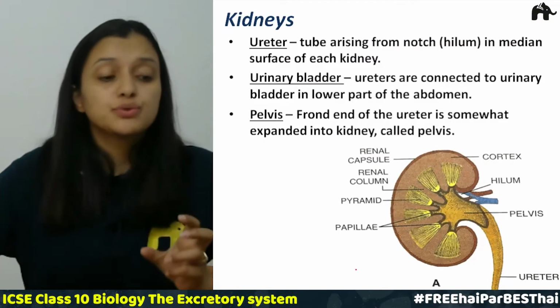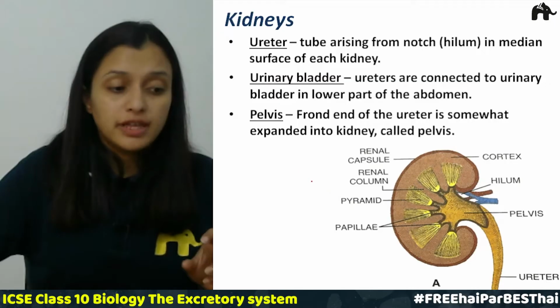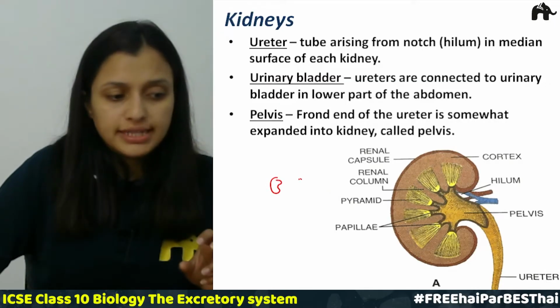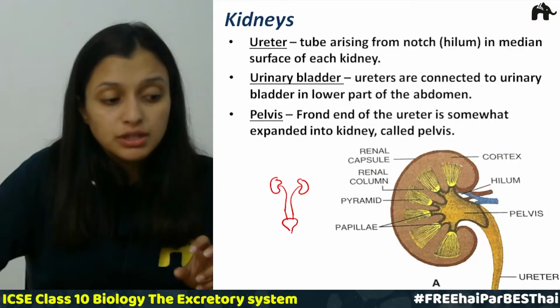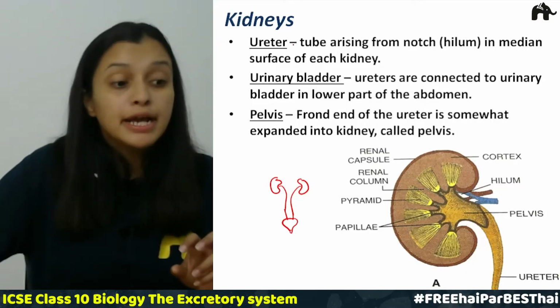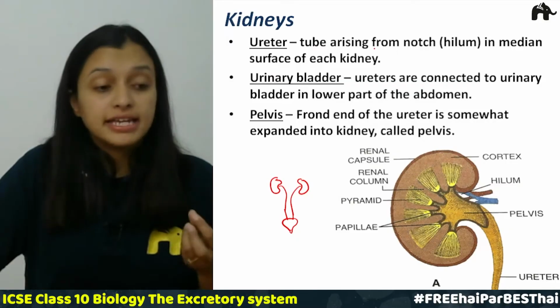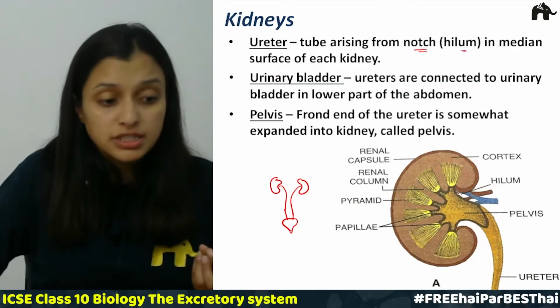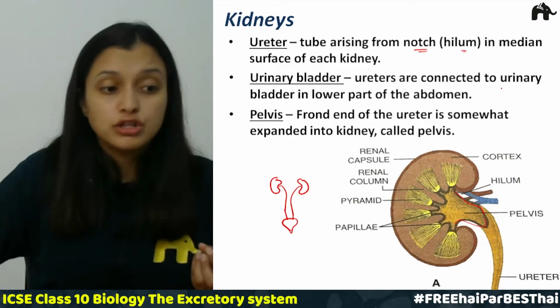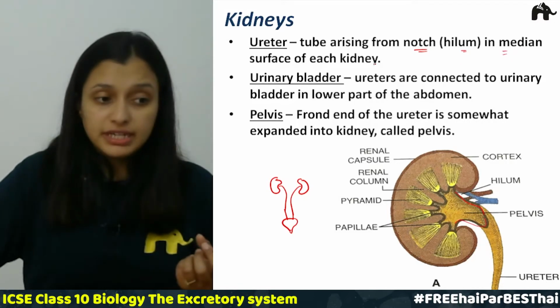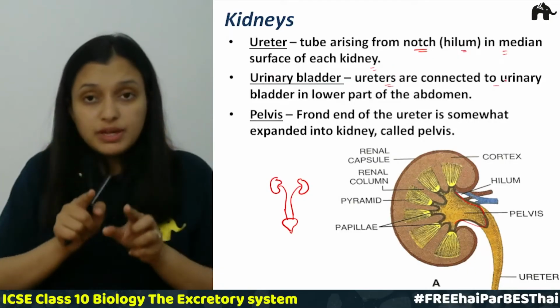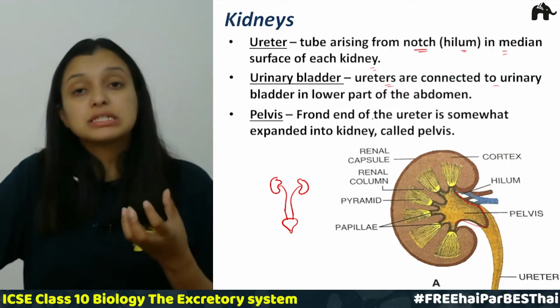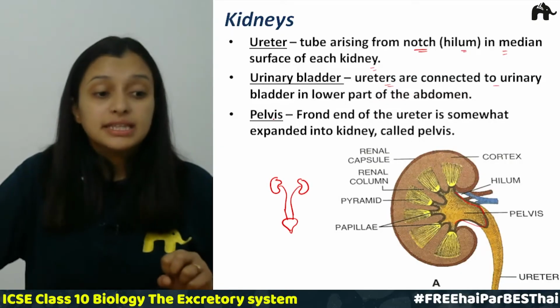There are ureters which are connected to each kidney. Let's say these are the two kidneys. Each kidney is connected to a ureter, and these ureters are then connected to the urinary bladder, right? The ureters arise from the notch or the hilum. This is called the hilum, the notch on the median surface of each kidney where ureters are connected. The ureters then are finally both connected to the urinary bladder, which is present in the lower part of the abdomen.